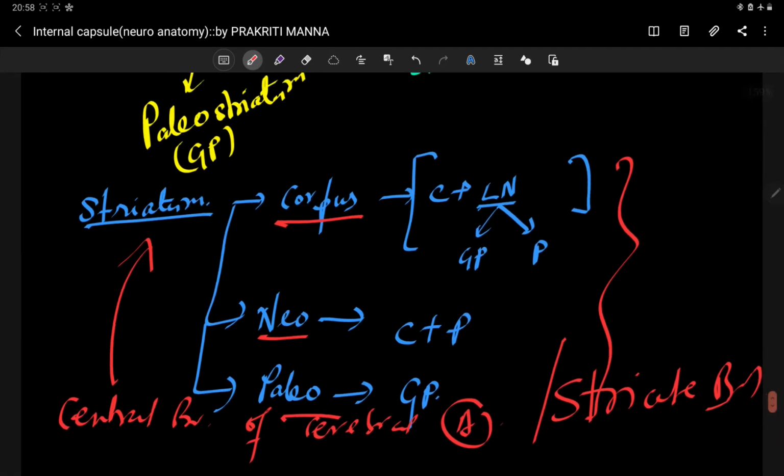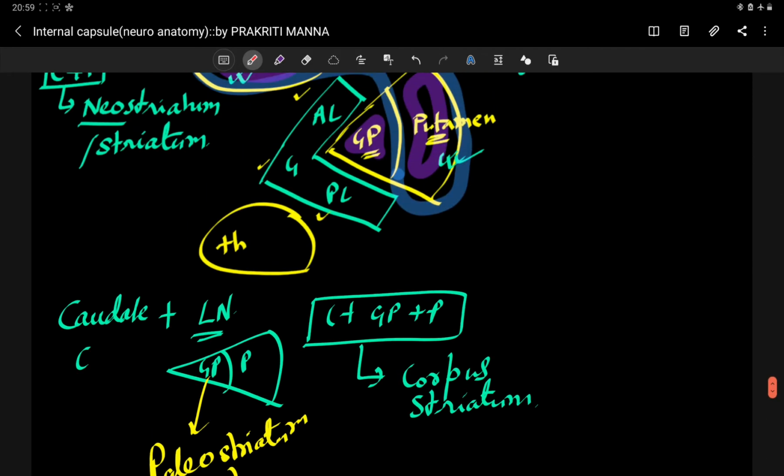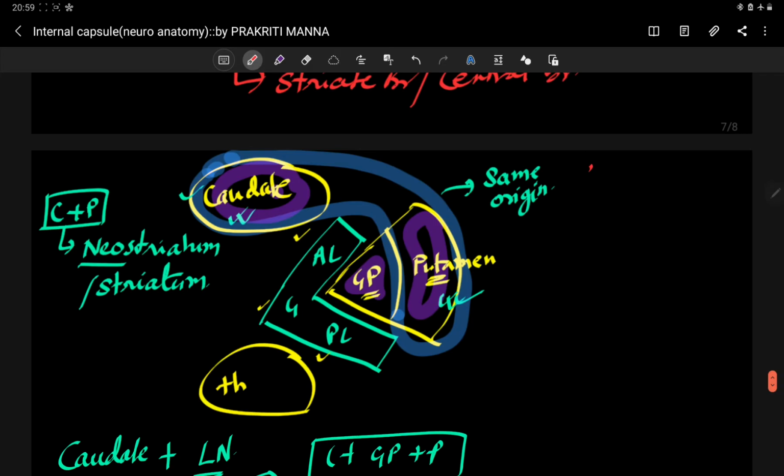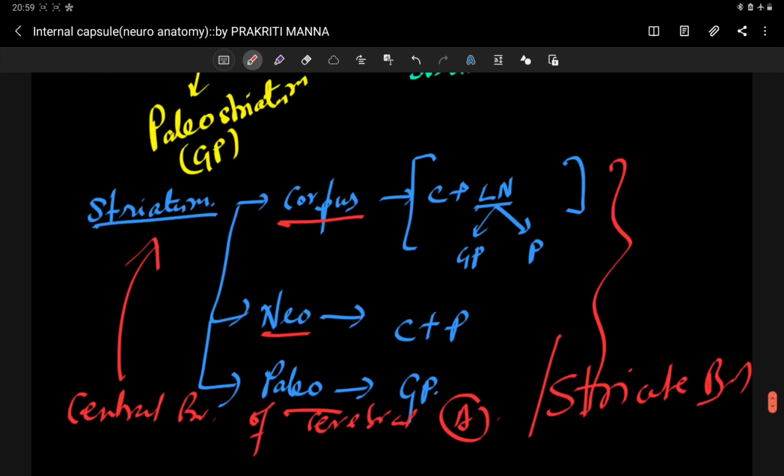All right, so what I told, corpus striatum, neostriatum, paleostriatum, these are actually portions of the basal ganglia. So caudate nucleus and putamen are called neostriatum. Caudate nucleus, putamen and globus pallidus, that means caudate plus lentiform, is collectively called your corpus striatum.